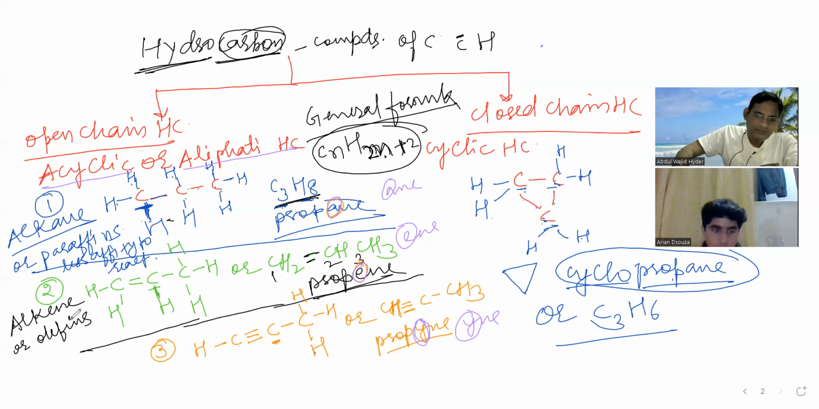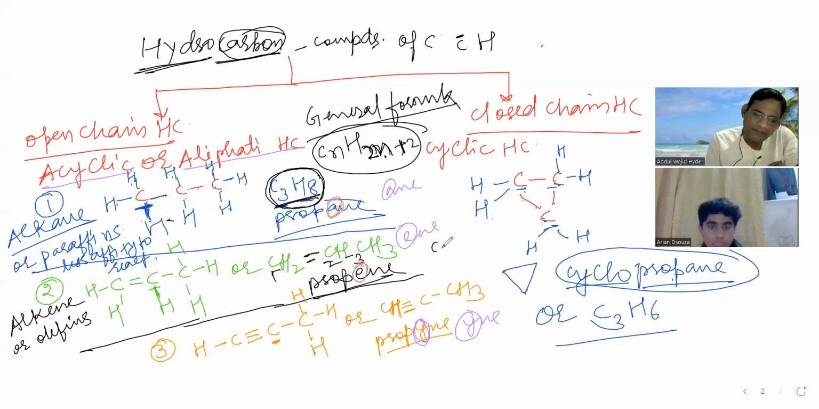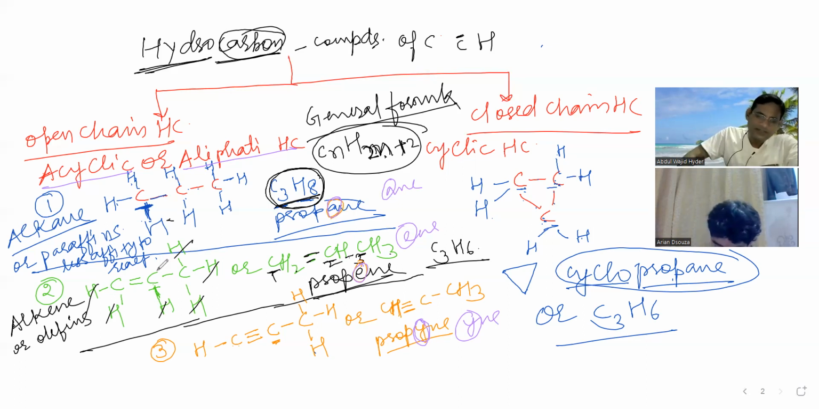Is this okay? Here you wrote C3H8. Here it will be 1, 2, 3, 3 carbons. And how many hydrogens? 1, 2, 3, 4, 5, 6. 6 hydrogens. So C3H6.